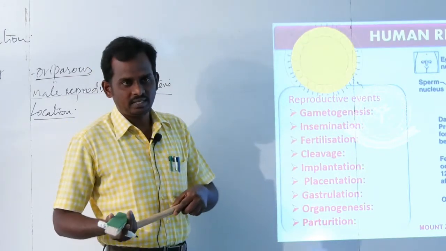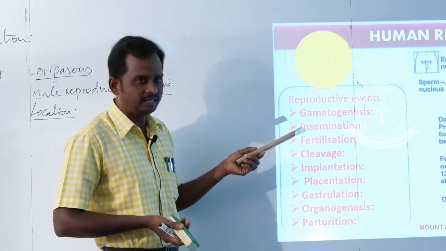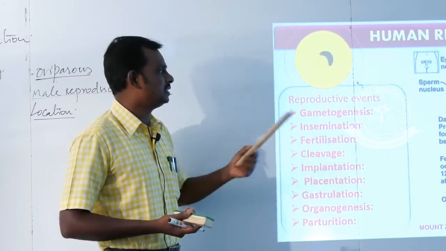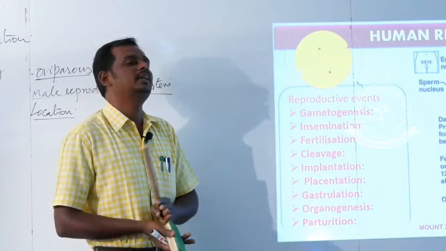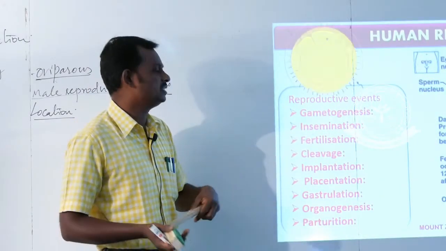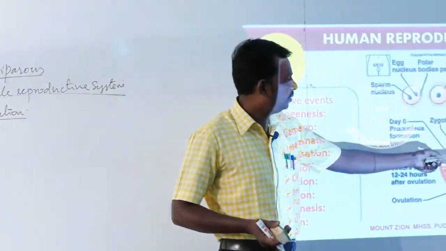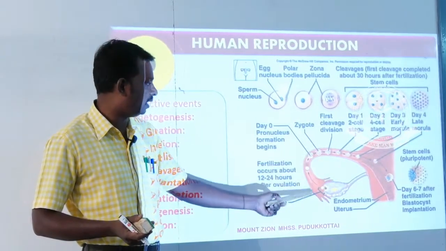What is insemination? Introduction of sperm or spermatozoa into the female reproductive tract. This is called insemination. After the completion of insemination, the egg is available in the female reproductive tract. The next process is fertilization. Fertilization takes place in the female reproductive tract, especially in the ampulla region of the fallopian tube.